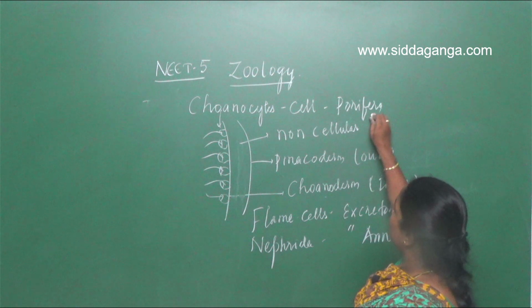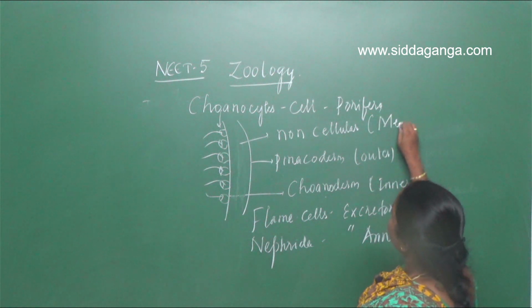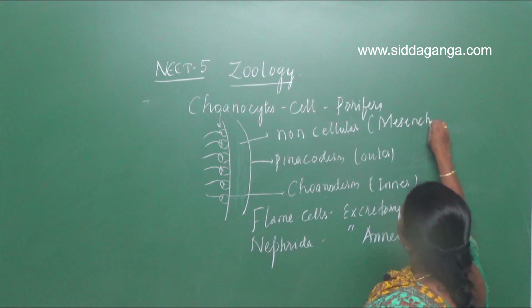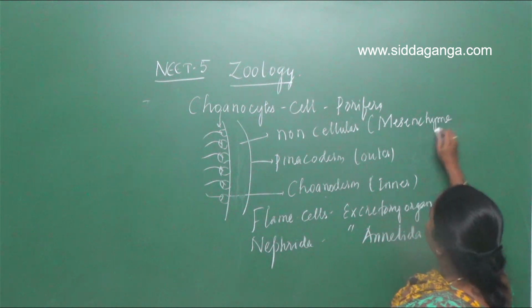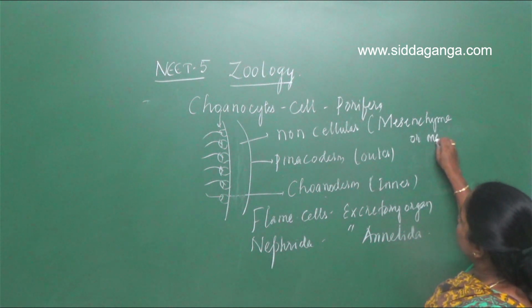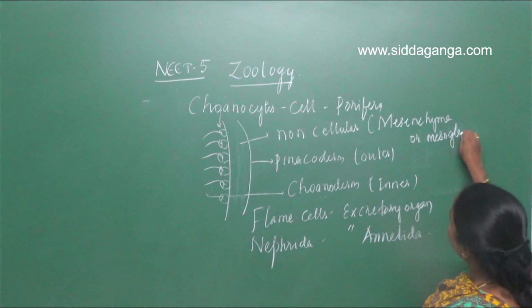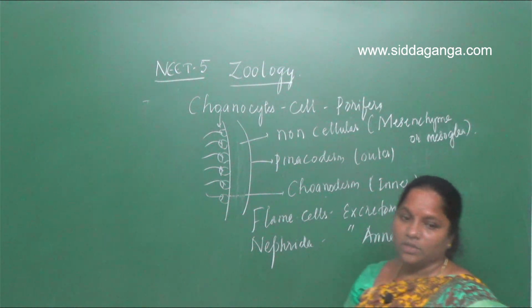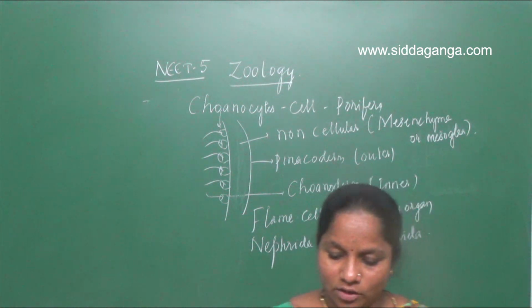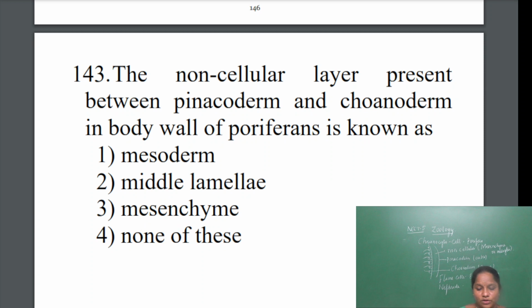That space is called mesenchyma, or it is also called mesoglea. The other options are given. Mesoderm: what is mesoderm? The three germ layers are endoderm, mesoderm, and ectoderm, so it is not called mesoderm.